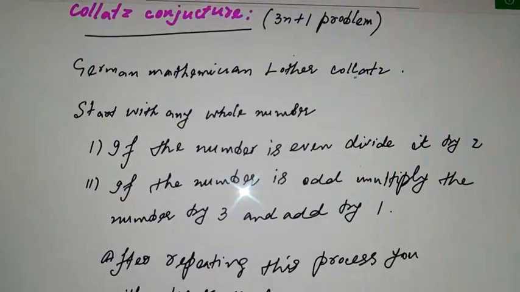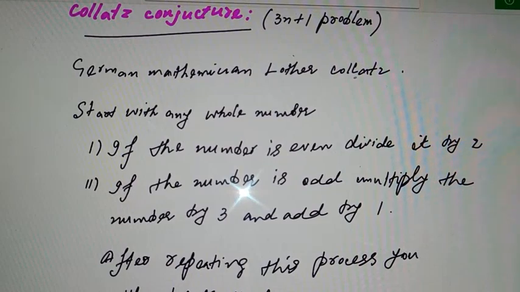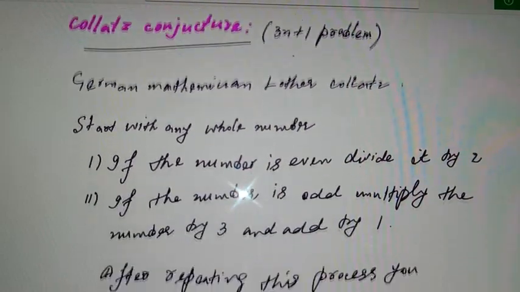We will test it with the help of two examples, one from even numbers and one from odd numbers. This is the procedure that I have explained.